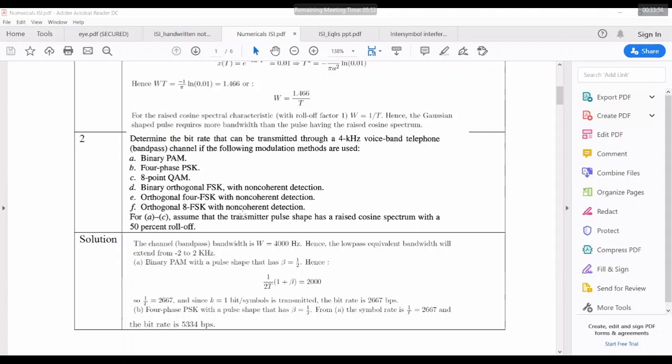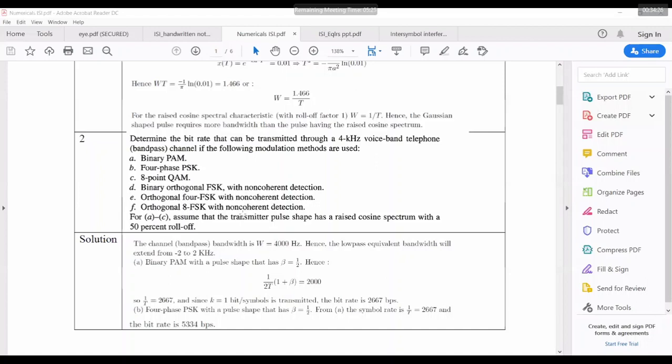In FSK we are considering exactly 4 kilohertz, but in the PSK and QAM case we have considered the low pass equivalent signal, existing from minus 2000 to plus 2000, so only 2000 positive frequencies. In all other cases, like FSK, we have considered 4000 as it is, because it's a power limited scheme. We would like to utilize the entire bandwidth available. That is the reason.